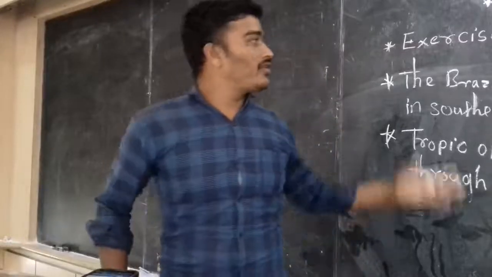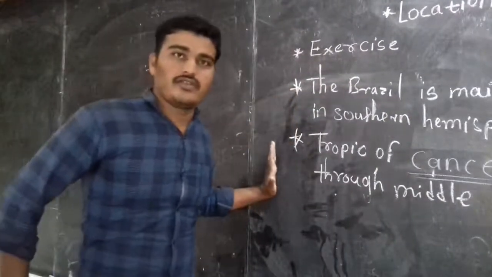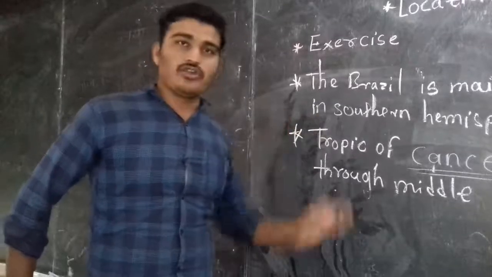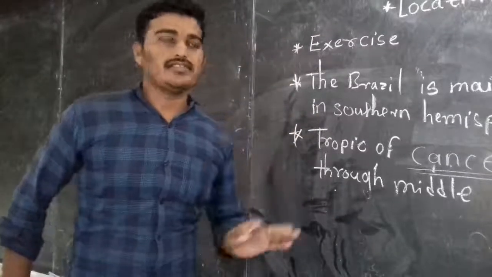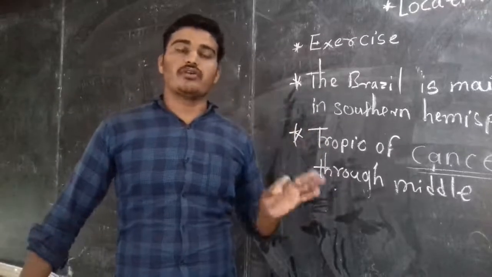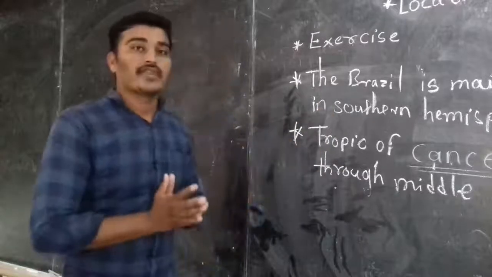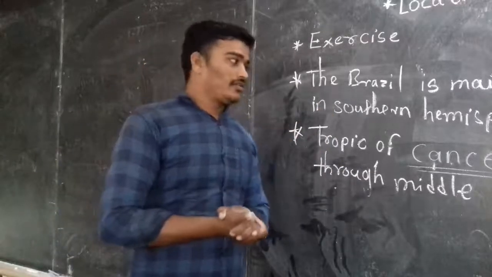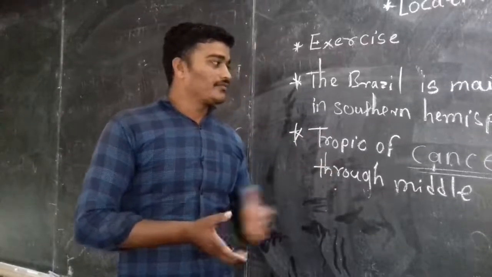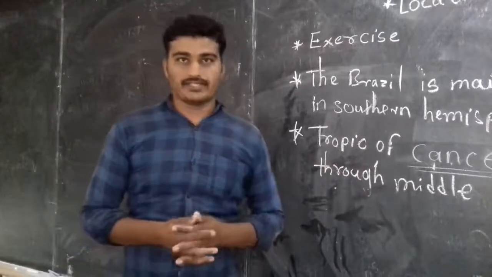Whenever you write right or wrong, true or false, or fill in the blanks, you have to write the full sentence, the full statement, according to how the instruction is given. We don't have to use shortcuts. This is how you complete the statements.